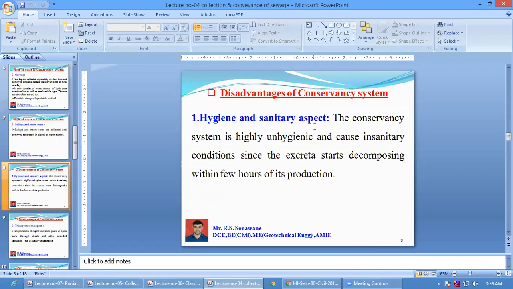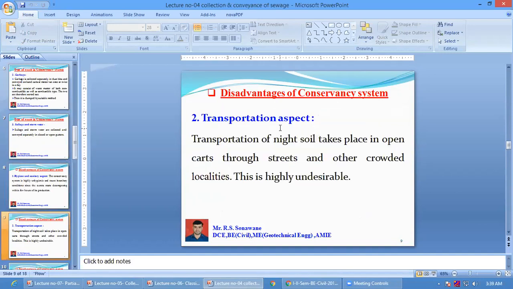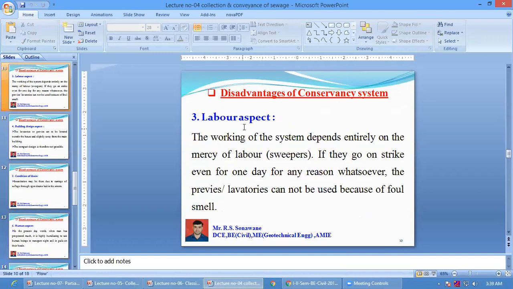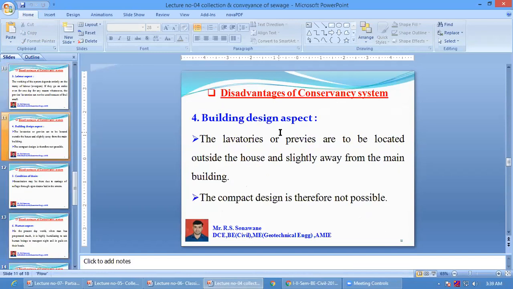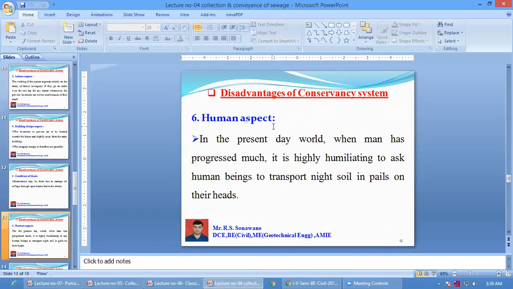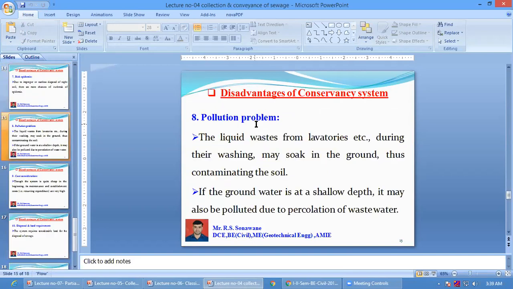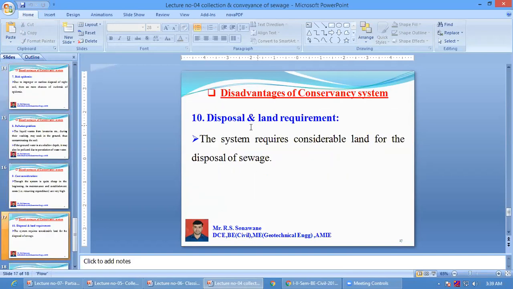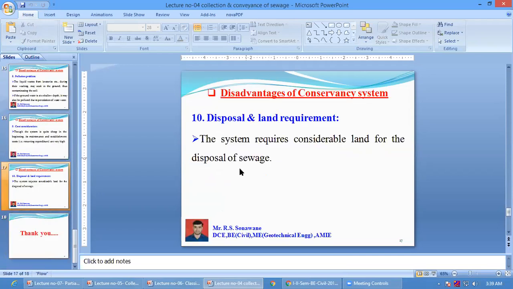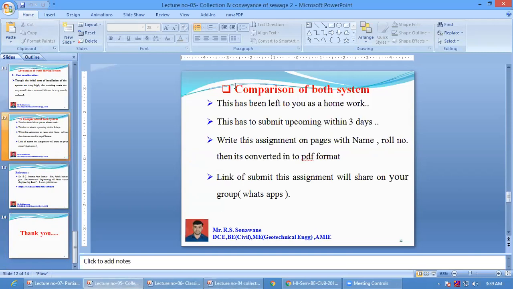Then we discussed the disadvantages of the conservation system in terms of hygiene and sanitary aspect, transportation aspect, labor aspect, building design aspect, condition of drain aspect, human aspect, risk of epidemics, pollution problem, cost consideration, disposal and land requirement.